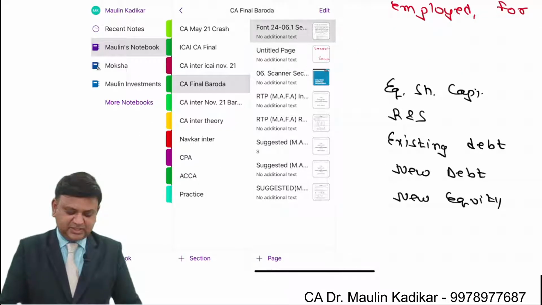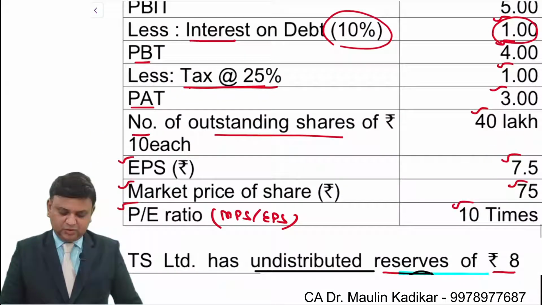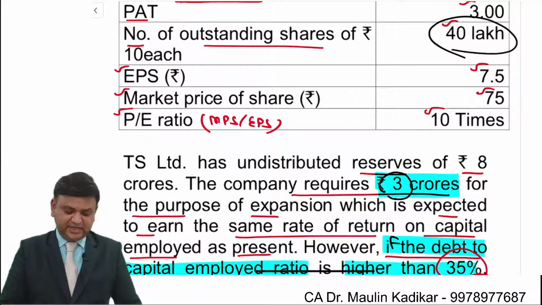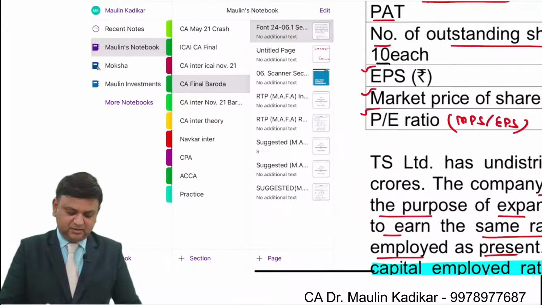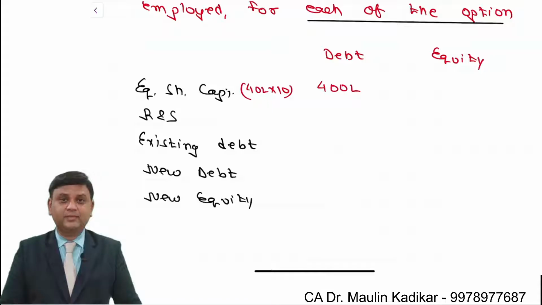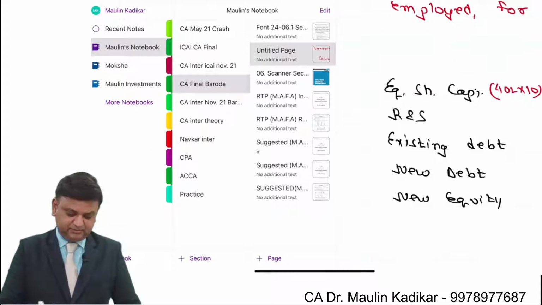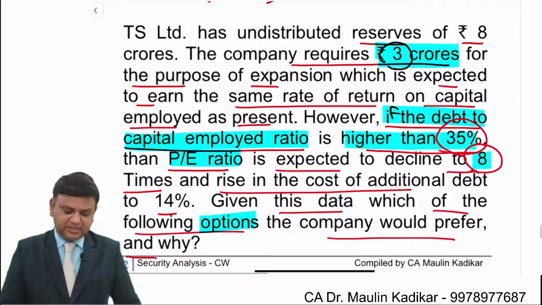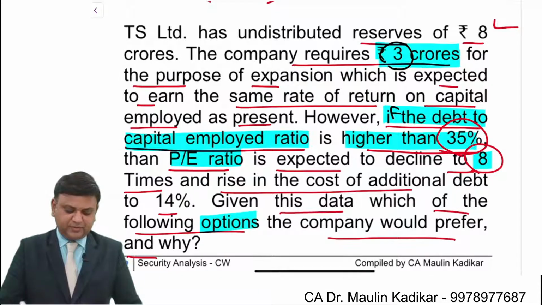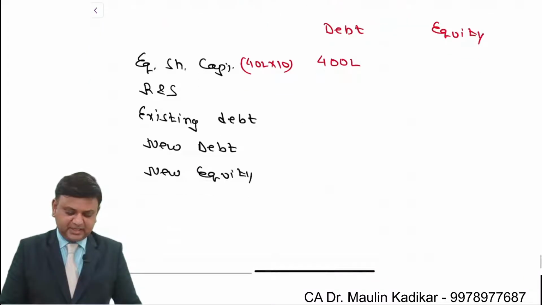As far as existing share capital is concerned, the question provides number of outstanding shares as 40 lakhs at rupees 10, so it is 40 lakhs into 10, that is 400 lakhs. Reserves and surplus: the question provides that the company has undistributed reserves of rupees 8 crore, that is 800 lakhs.